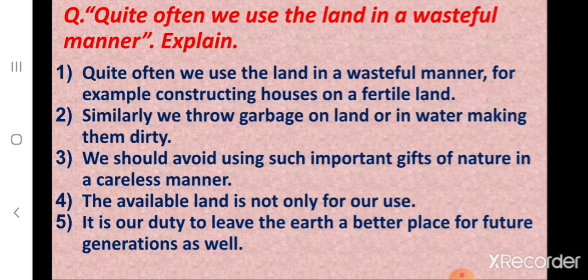Now children, let's discuss. Explain: quite often we use the land in a wasteful manner. For example, constructing houses on a fertile land. Similarly, we throw garbage on land or in water, making them dirty. We should avoid using such important gifts of nature in a careless manner. And the available land is not only for our use. It is our duty to leave the earth a better place for future generations as well.